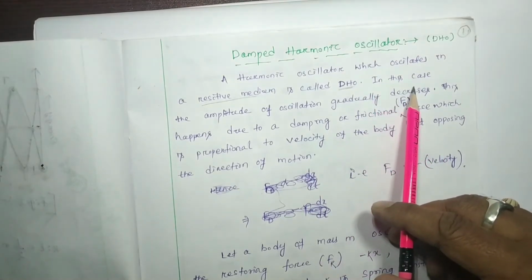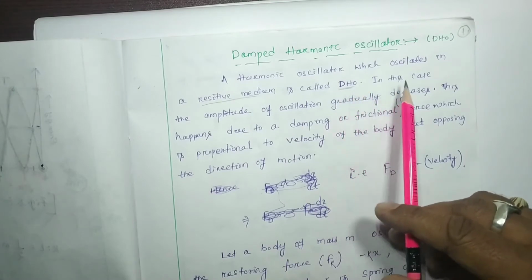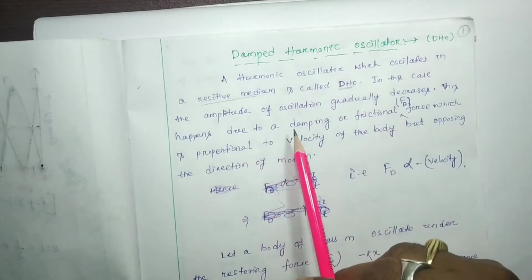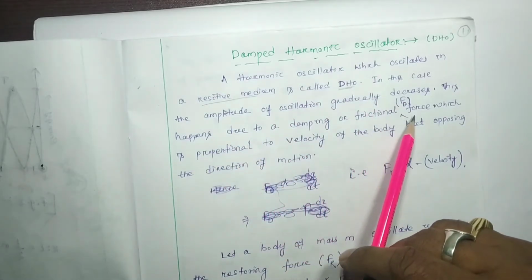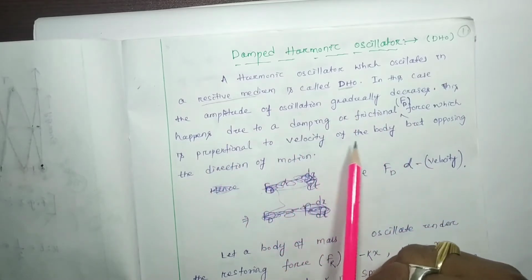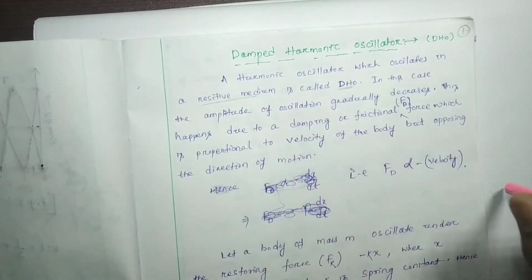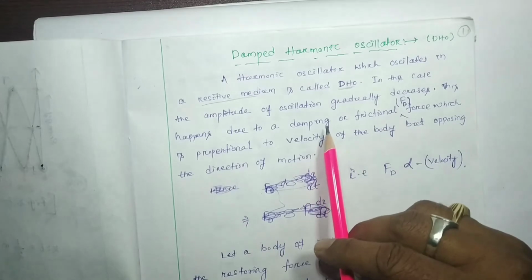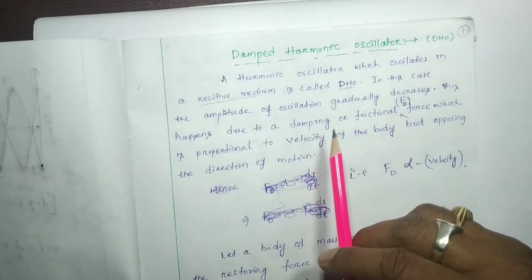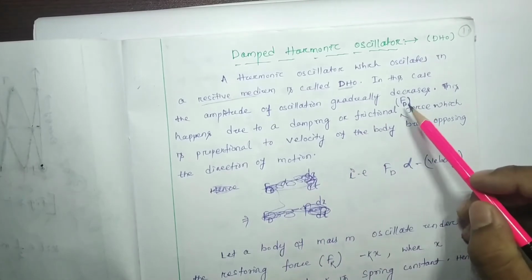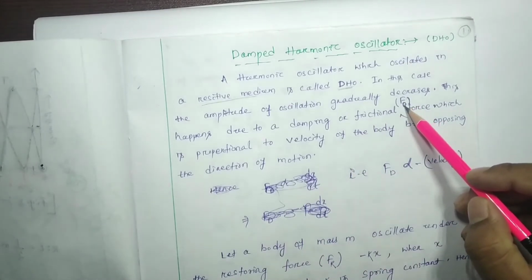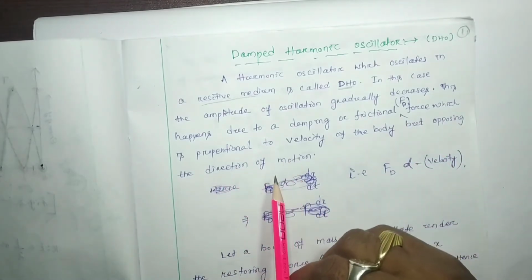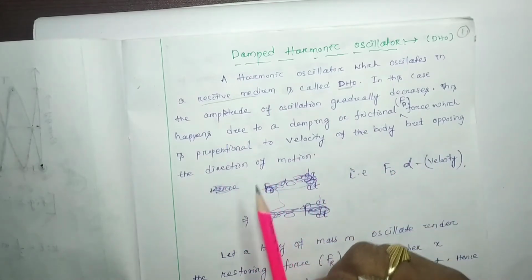In this DHO, the amplitude of oscillation gradually decreases. This happens due to damping or frictional force, which is proportional to the velocity of the body but opposing the direction of motion. So the damping is induced due to frictional force, which is represented by F subscript D, and this frictional force is proportional to the velocity of the body but opposing the direction of the motion.